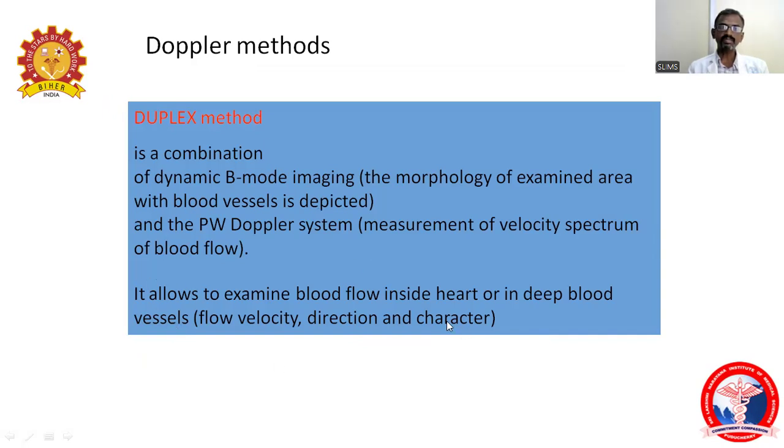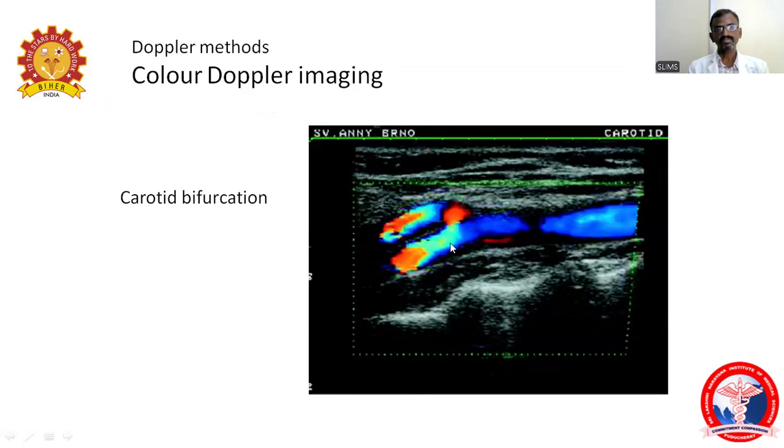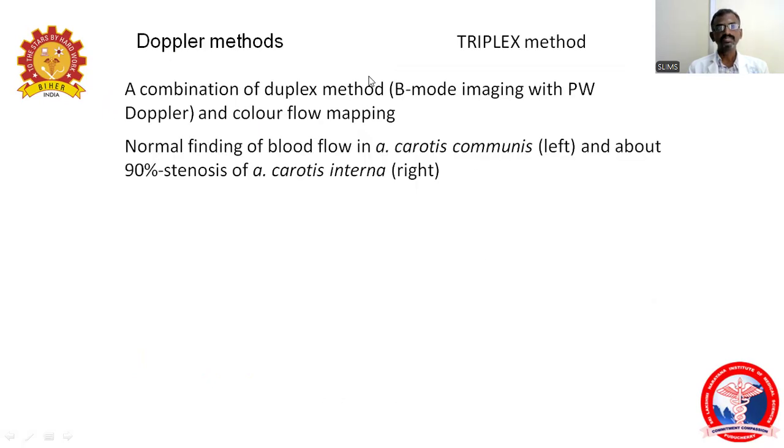It allows us to examine the blood flow inside the heart or deep blood vessels. That is called flow velocity, direction, and character. So coming to Doppler imaging, blue is away and red is towards. Turbulence will be the green pattern. This is a carotid bifurcation, color flow Doppler imaging. The combination of the duplex method, B mode imaging with pulse wave Doppler, and color flow mapping will be the triplex method.